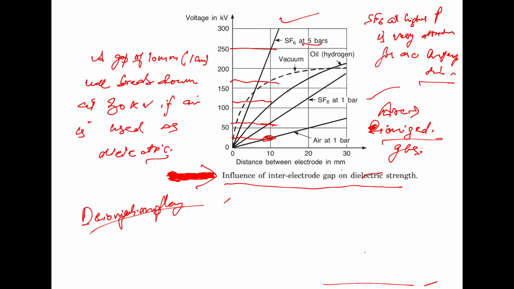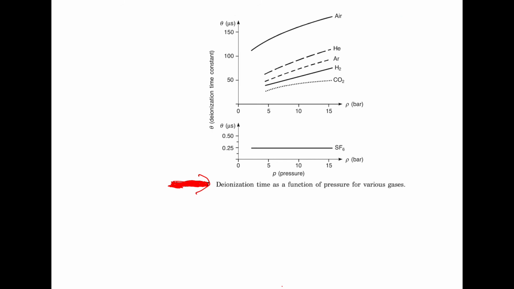The arc consists of ionized gas, and deionization plays a very important role in arc extinction. So the figure here depicts the deionization time as a function of pressure for the various gases. This is the deionization time and this is the pressure, for the various gases: SF6, carbon dioxide, hydrogen, argon, helium and air. So this is all about that.